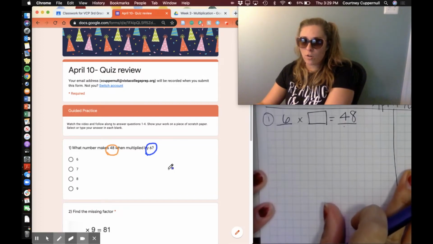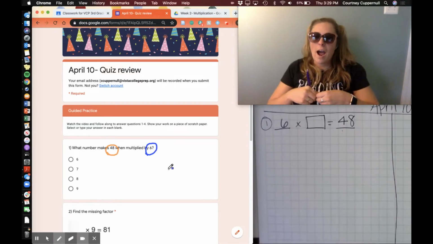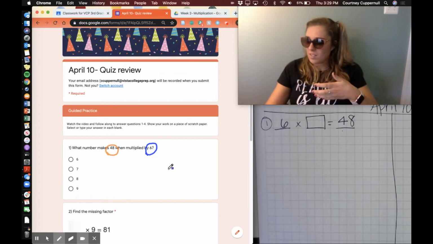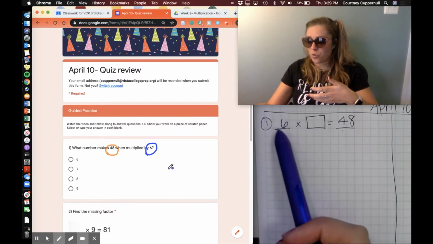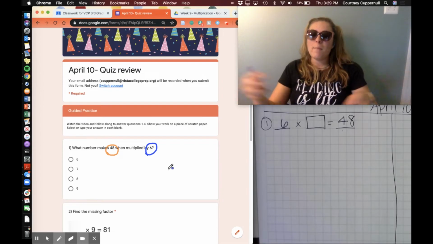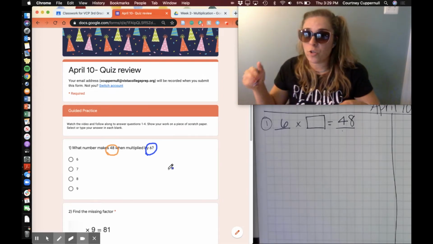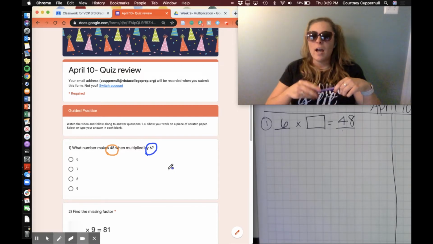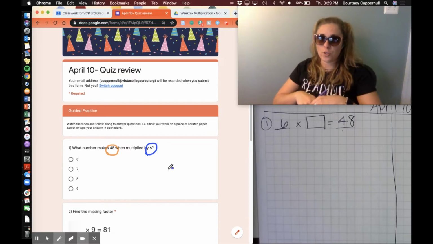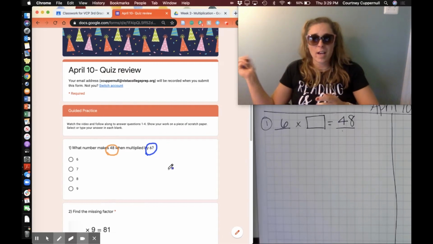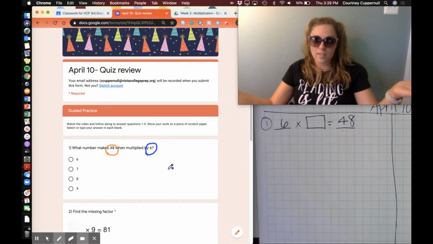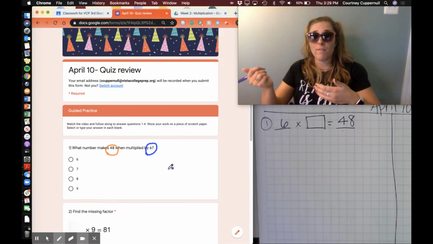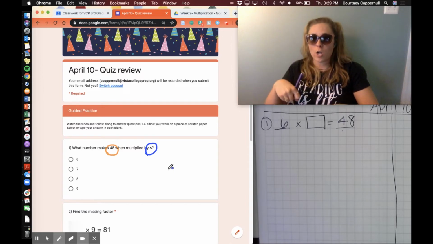The way I'm going to solve this is I'm going to think, okay, if I have 6 groups of something that has to equal 48, that means if I draw 6 groups and put one in each, or maybe more, since putting one in at a time is kind of inefficient, how many will go in each group? But I'm also thinking drawing all of that is kind of an inefficient strategy, and I prefer to skip count. So I'm going to skip count as my first strategy, and then I'll double check by drawing a picture just to make sure.